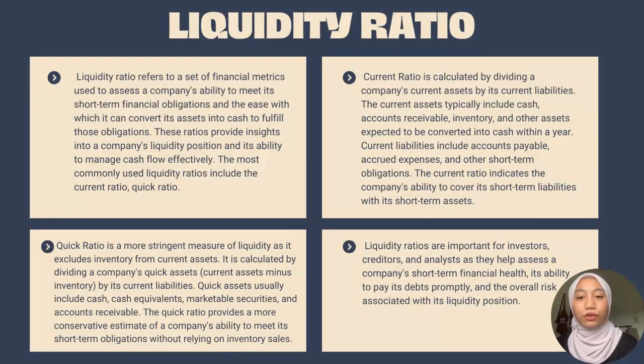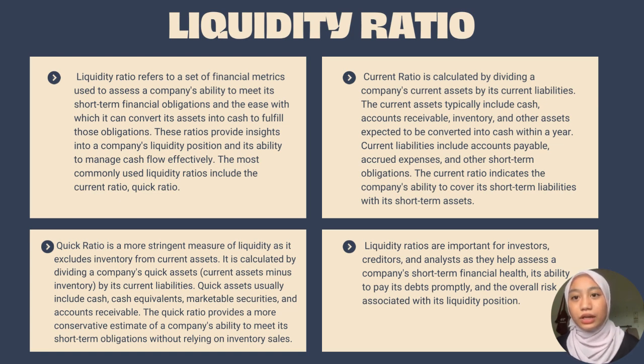A financial and accounting liquidity ratio refers to a set of financial metrics used to assess a company's ability to meet its short-term financial obligations and the ease with which it can convert its assets into cash and fulfill those obligations. This ratio provides insight into a company's liquidity position and its ability to manage cash flow effectively. The most commonly used liquidity ratios include the current ratio and quick ratio.